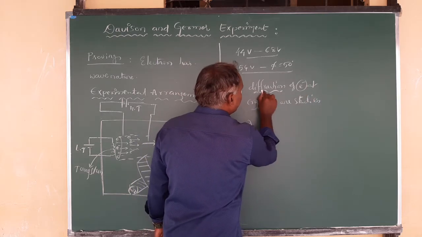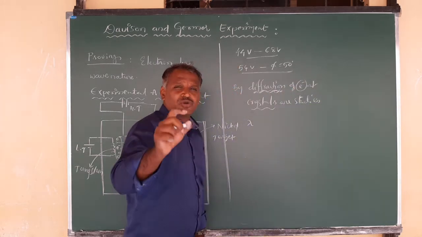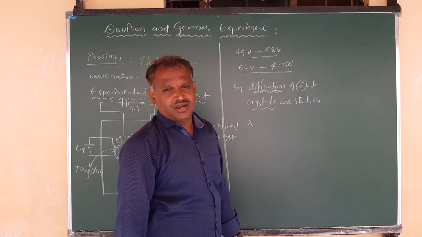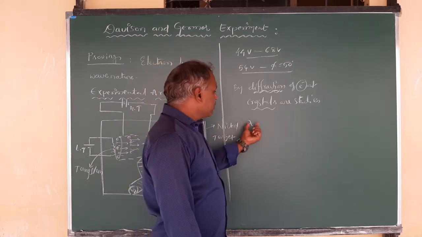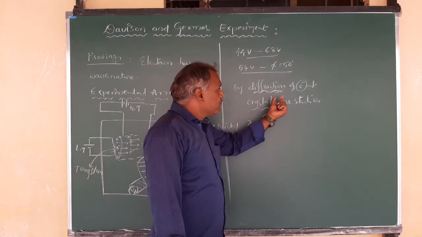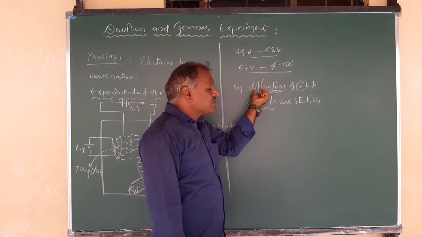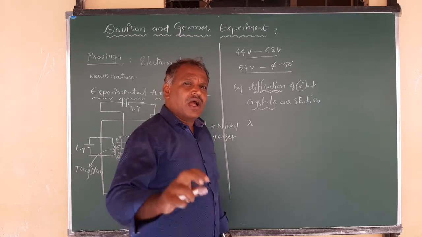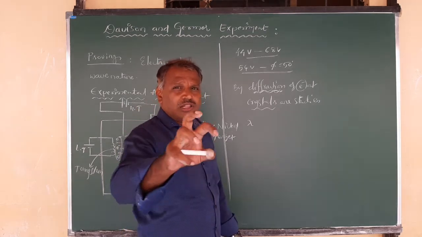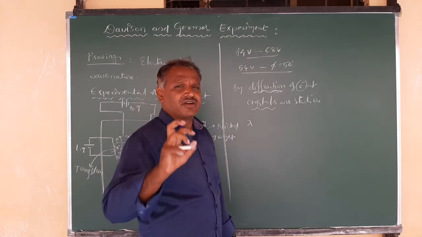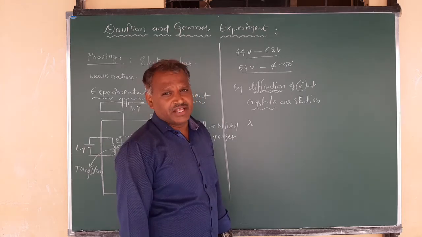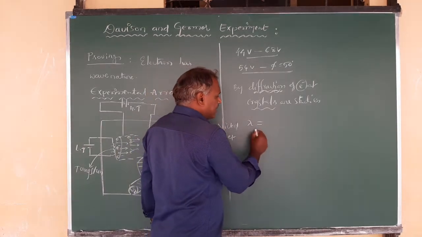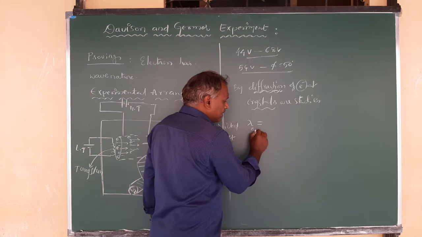Diffraction can be observed only for wave nature. So the wavelength associated with these electrons when they undergo diffraction can be calculated with the help of a spectrometer by applying Bragg's formula. The derivations are not given here, just the result. That is lambda, experimentally.